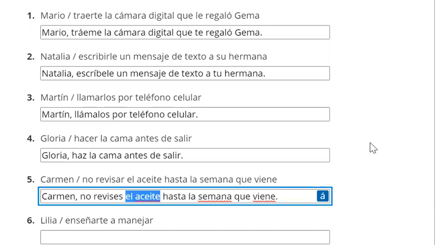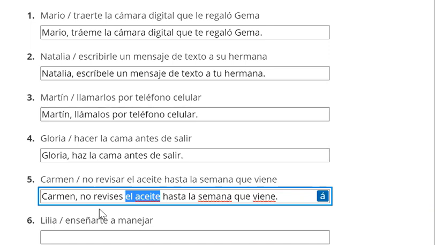Affirmative ones attach it to the end of the affirmative command. So we have the object pronoun attached, like you can see here: tráeme, escríbele, llámalos. We showed an example where you could have hazla, but if it's negative, no me traigas, no le escribas, no los llames, no la hagas, no lo revises.